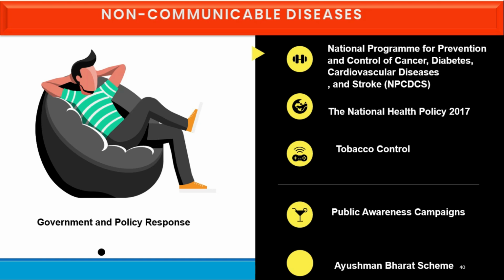The National Health Policy 2017 shifts towards preventive healthcare, and aims to reduce premature mortality due to NCDs by 25% by 2030. The government has also implemented strong tobacco control measures, including graphic warning labels, a ban on tobacco advertising, and smoking cessation programs to reduce tobacco related disease. It also runs public awareness campaigns, such as Eat Right India by the Food Safety and Standards Authority of India, focused on promoting healthier diets and lifestyle changes.